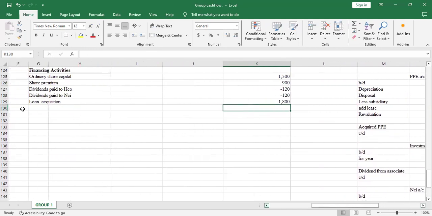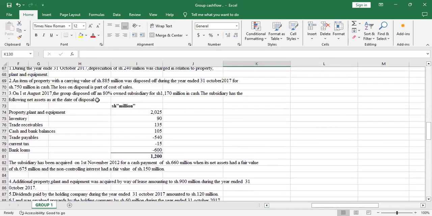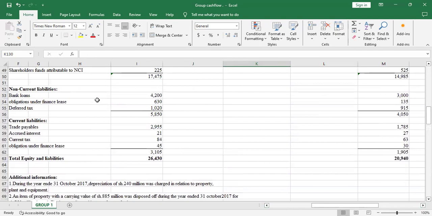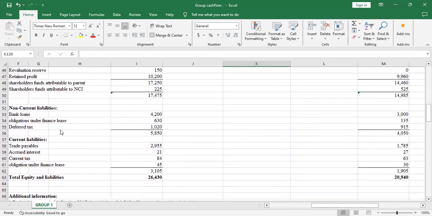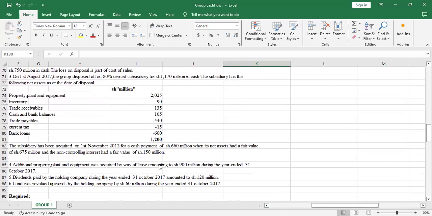So you continue, you just move again, you go back to the statement of financial position. So the next item here is the obligation under finance lease. Yeah, and you can see there's obligation under finance lease, under non-current liabilities, and also under current liabilities. So we'll combine them the way you combine the two tax, that is deferred and current tax. So we'll check whether there was a lease repayment or they were acquired more lease. Yeah, so that's the adjustment that we are going to do next.